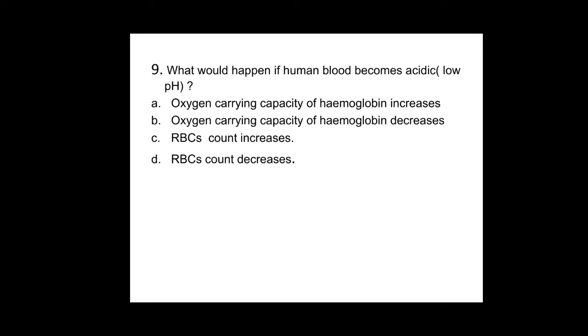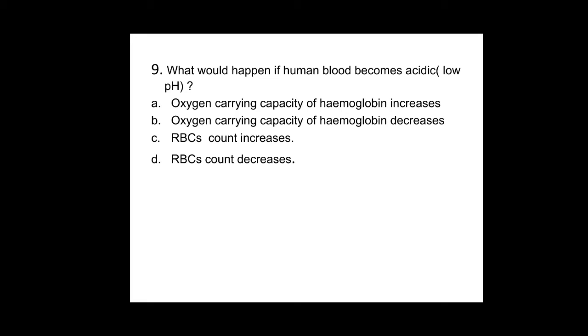When it is at 7 it is neutral, and after 7, 7.1, 7.5 till 14 it is considered basic. What would happen if human blood becomes acidic, means low pH?